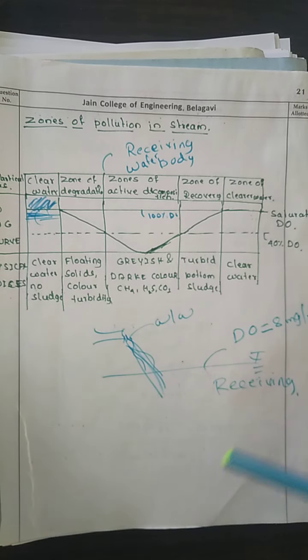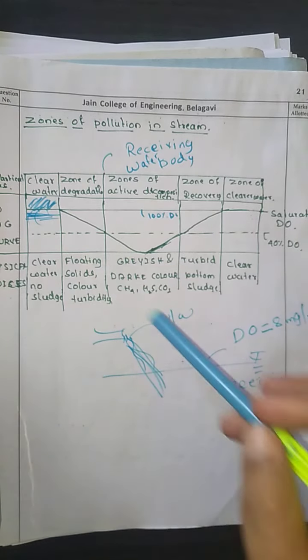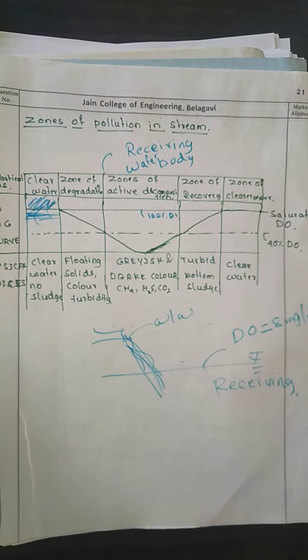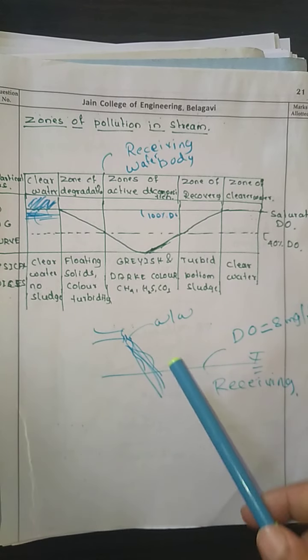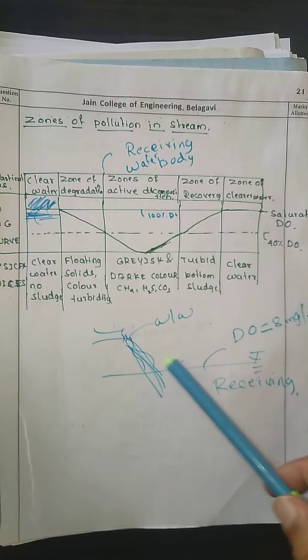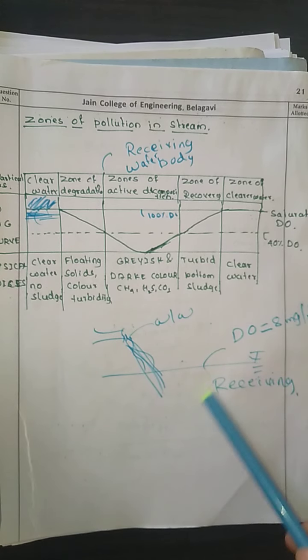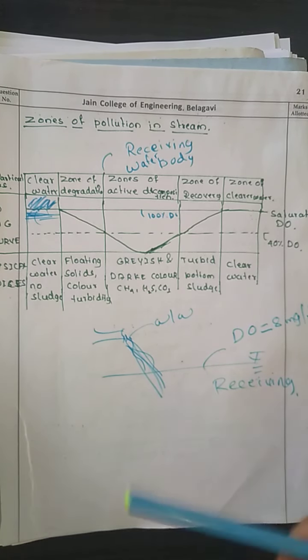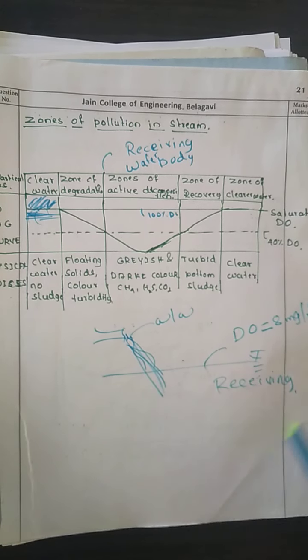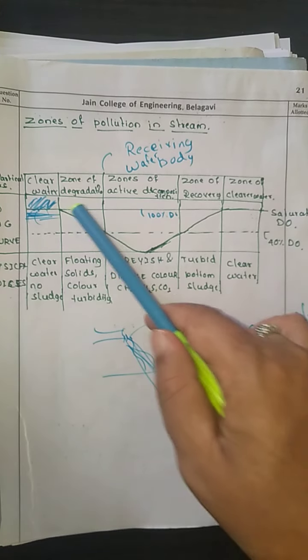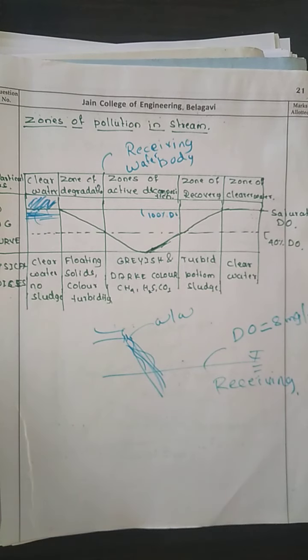Why is it going to reduce to 40%? Since this wastewater is going to have some microbes in it, and might be some organic components in it. Once it mixes over here, these microbes become more active and start to consume the DO present in this receiving water body. The DO gets reduced to 40% of the saturation value, and the CO2 content is going to increase in such a receiving water body, and then what will happen?